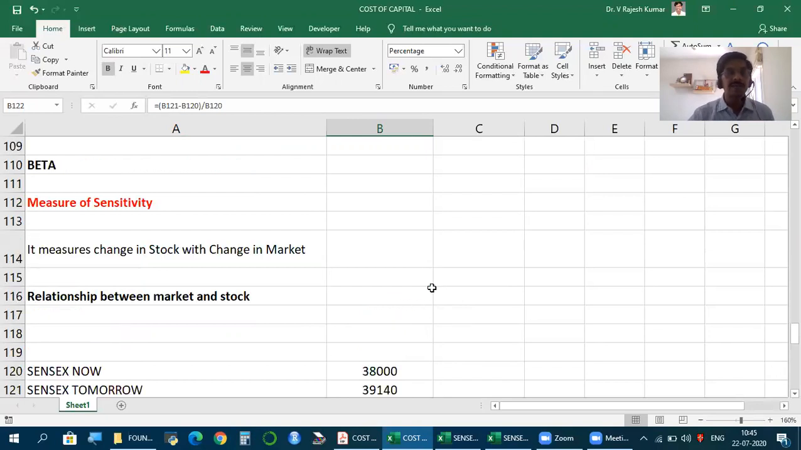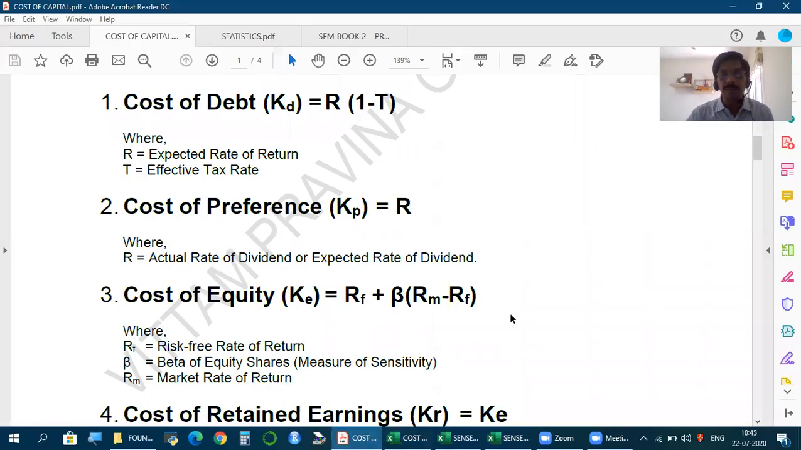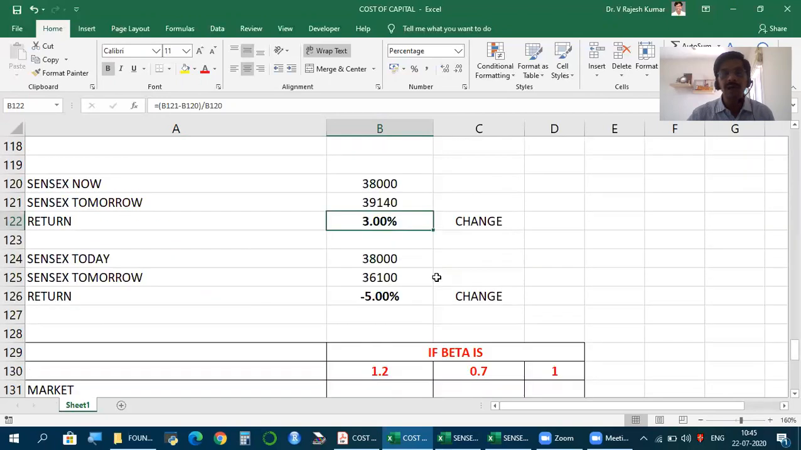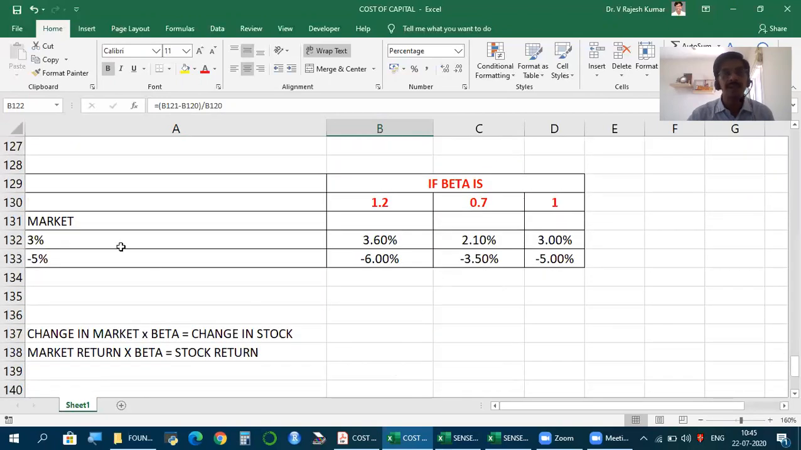So what is beta then? If so much is the return given by the market, what will be the return given by the stock? That is beta. So beta measures, with a change in market, what will be the change in the stock? So if so much is the market return, what will be the stock return? So if so much is the market premium, how much will be the premium from the stock? If you multiply with beta, we get it. But now, how to calculate this beta? How to interpret this beta first of all?